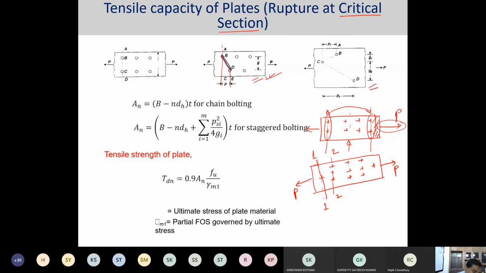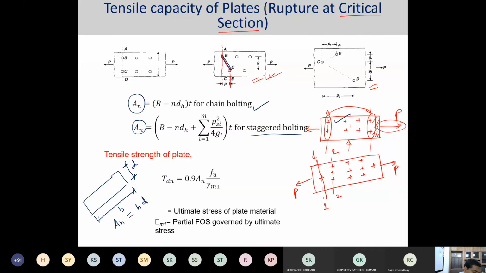If your critical plane is defined as here, you will have a chain bolting or regular bolting, and for that you will have a net sectional area for the tensile strength of the bolt. If you have staggered bolting, you will have a different net tensile area. Why am I saying net tensile area? If this steel plate has dimensions B and D, what is the effective area or net area?